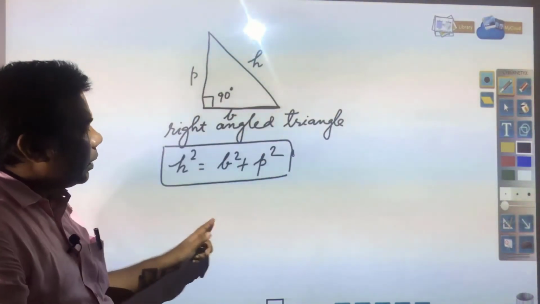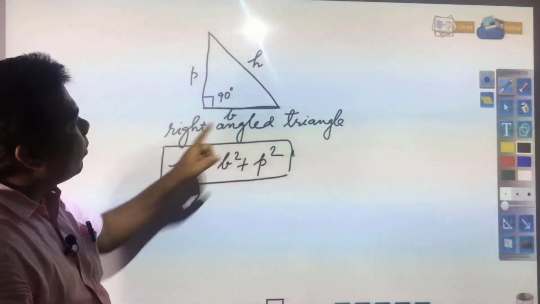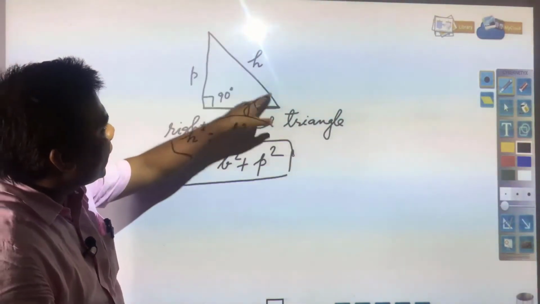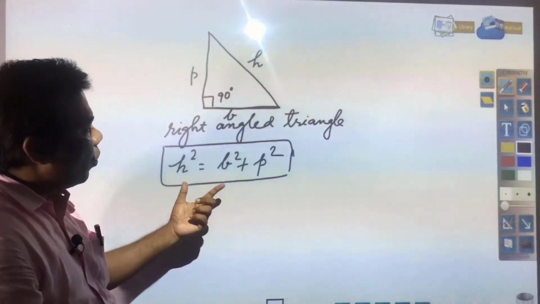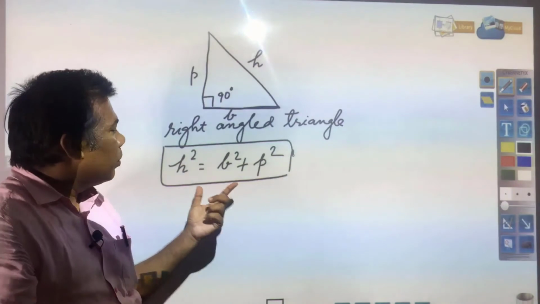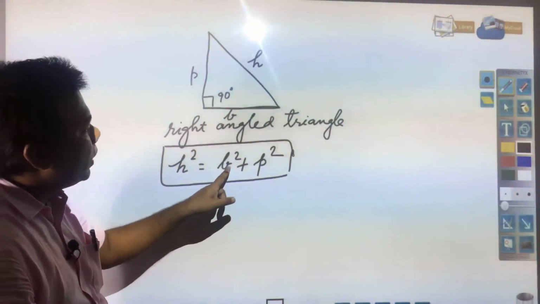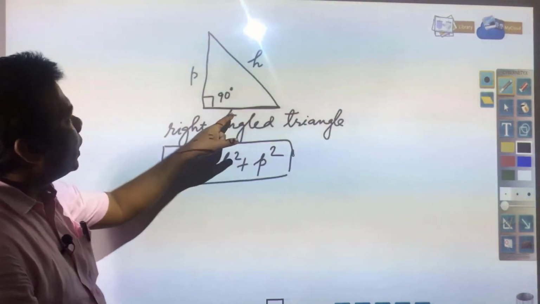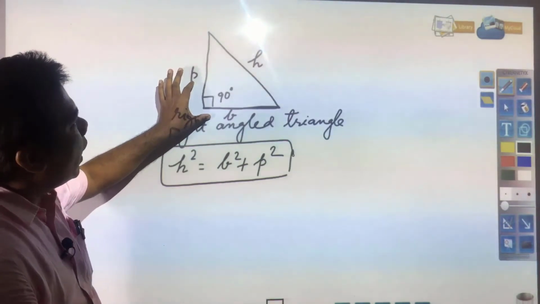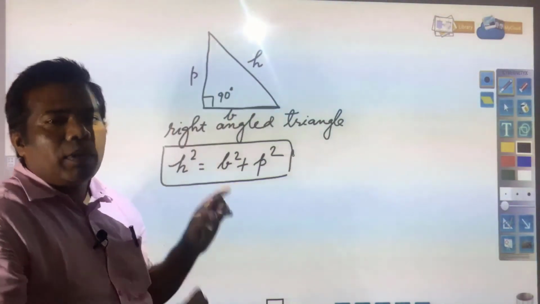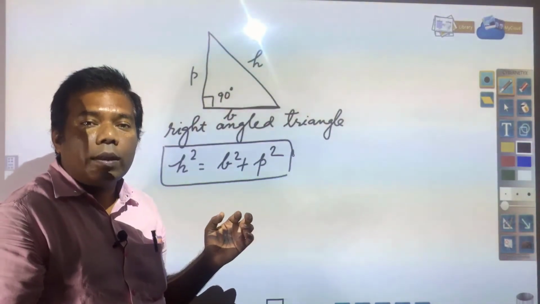And the same thing has been given as the Pythagorean triplet. So you will have 3 numbers, just as you have 3 sides here. Which numbers will those be? Those numbers will satisfy h square is equal to b square plus p square. When you add the squares of the perpendicular and the base and you get h square, then those 3 numbers will be called a Pythagorean triplet.